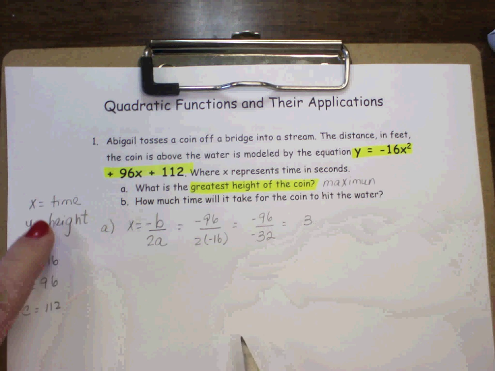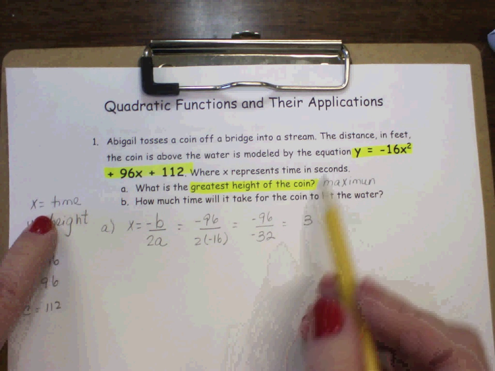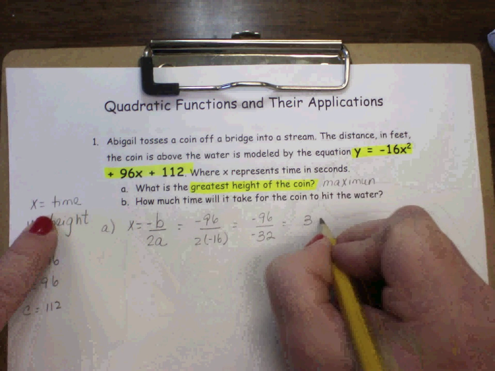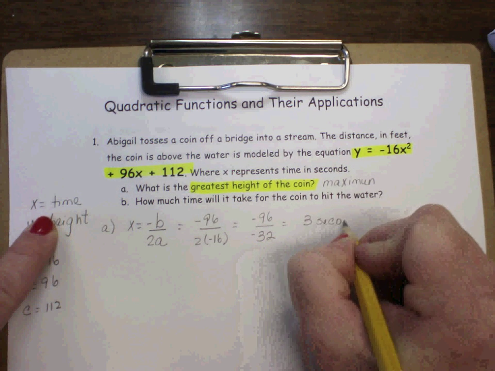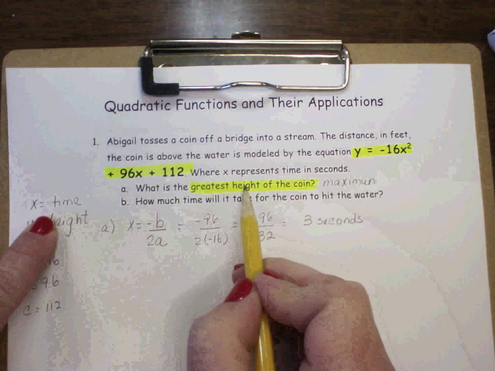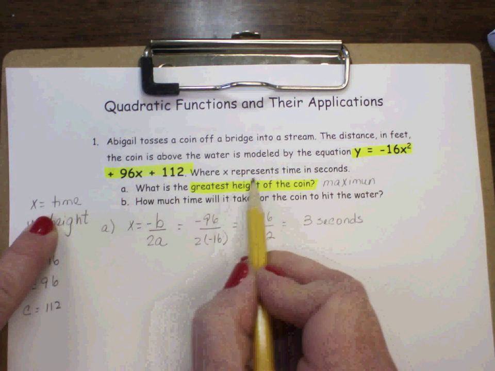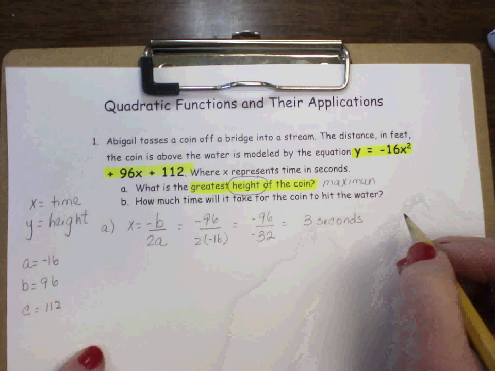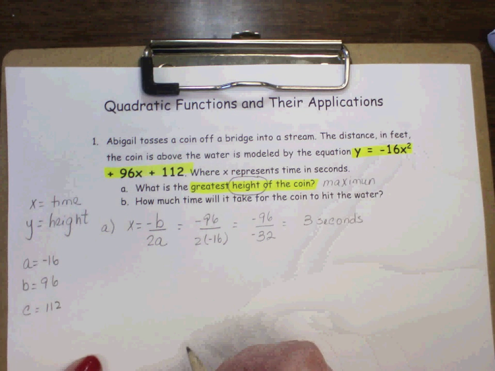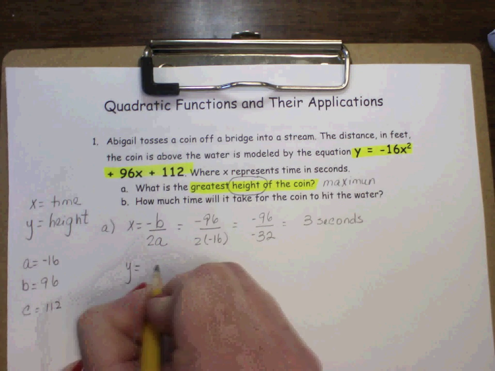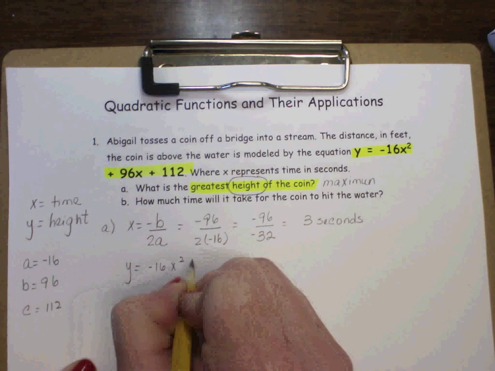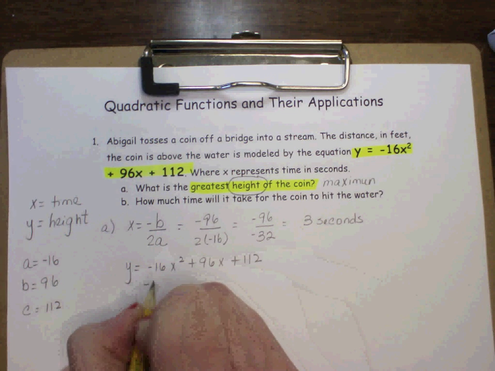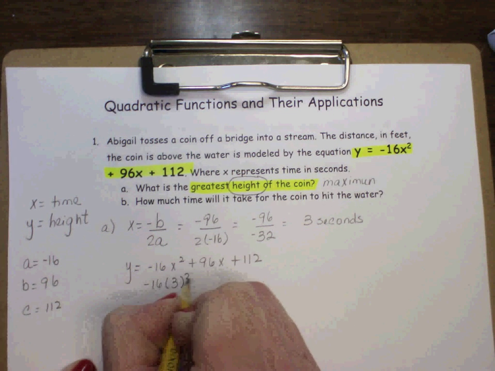Because we are looking for the axis of symmetry, that would be x, and that is time, so it would be 3 seconds. Now the problem is asking me for height. So if that is my x, I'm going to have to plug it into my original equation. So y equals negative 16x squared plus 96x plus 112. Let's go ahead and substitute the value of x with 3.